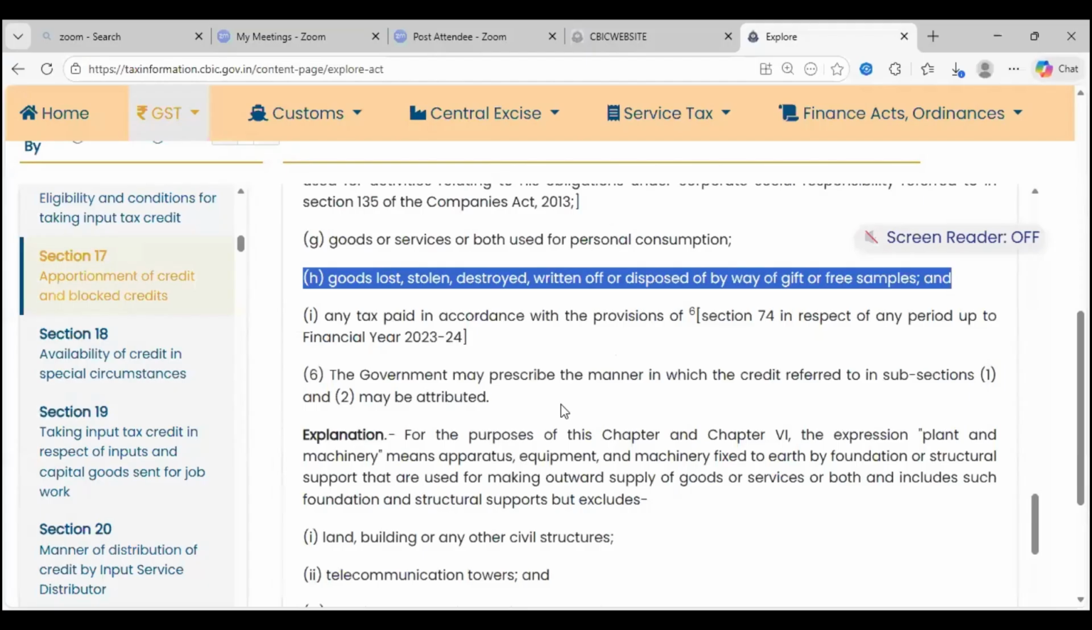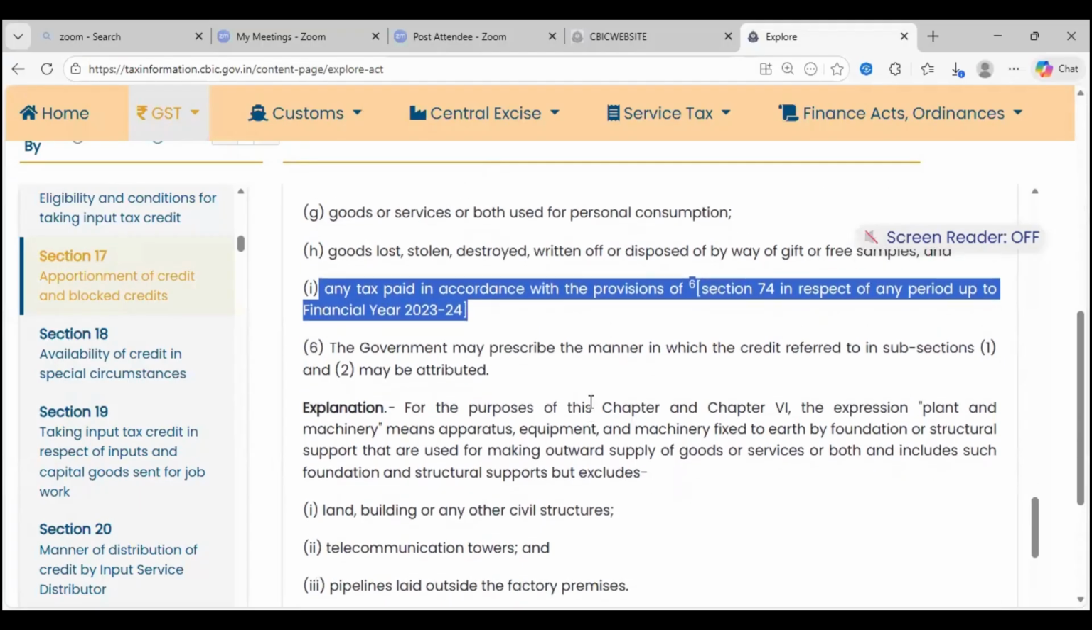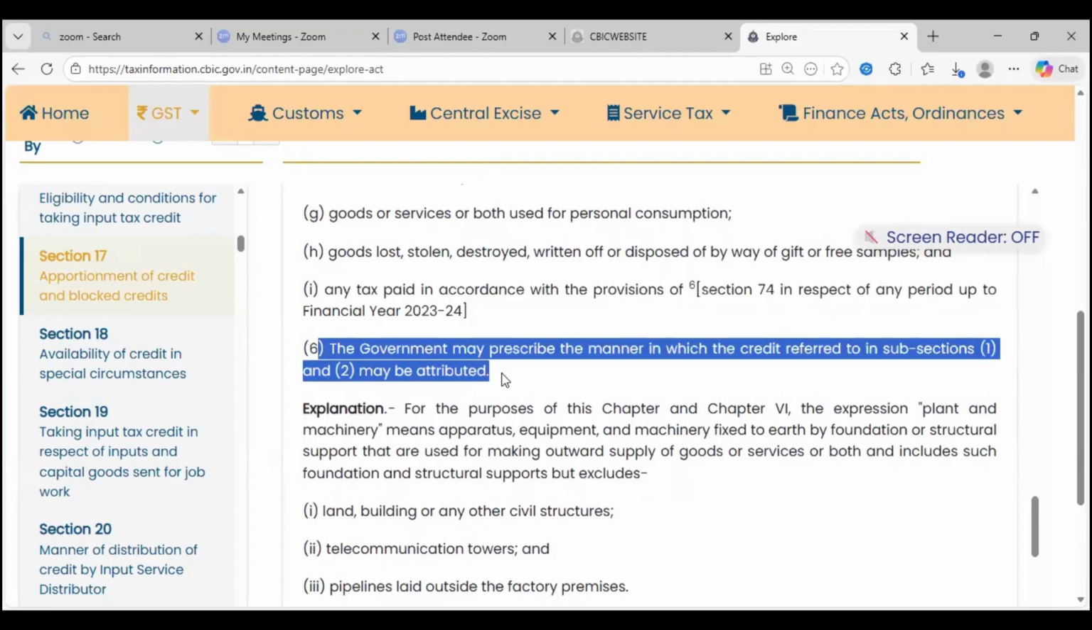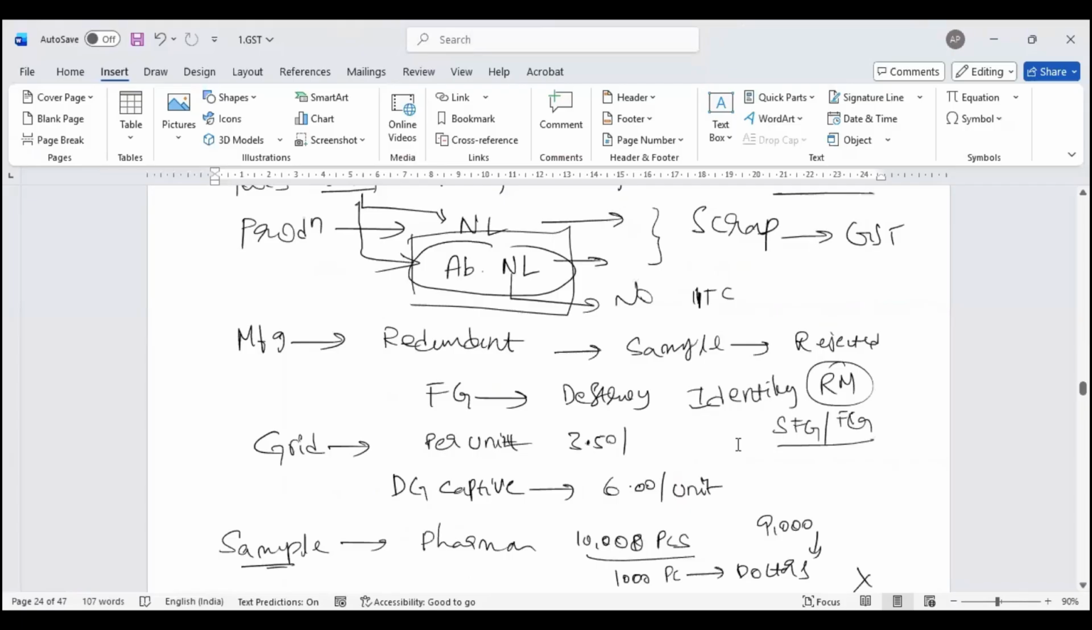This is what clause H talks about. Any tax paid under section 74, when there is an audit and as per the audit you pay GST, that GST is under section 74. You cannot claim input tax credit. Further, the government may prescribe restriction of input tax credit under 1 or 2 as may be attributed. These are the conditions they have brought with respect to input tax restriction under 17. If you are clear, I'll come to rule 42 to understand better.